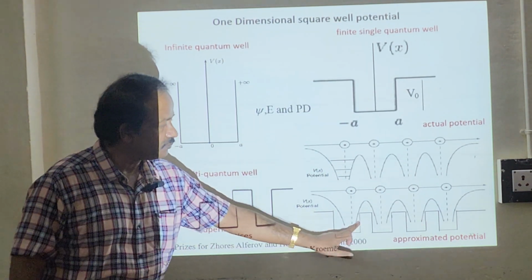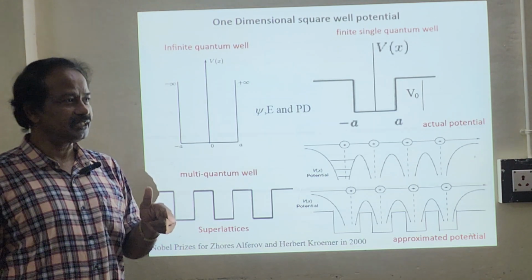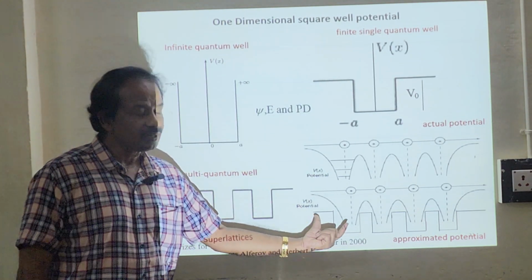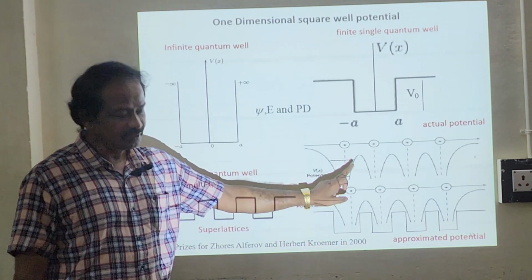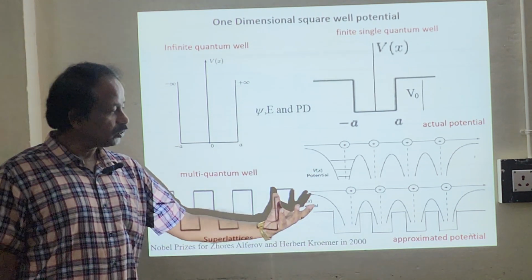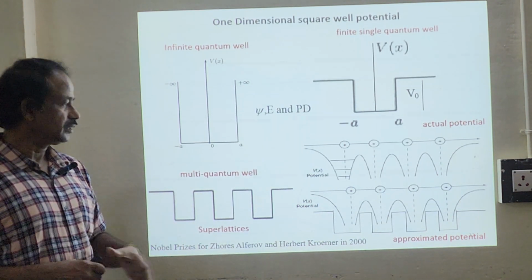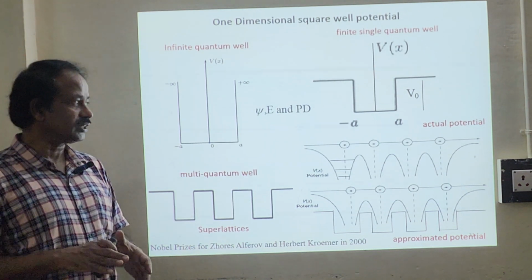So the square quantum well or rectangular quantum well, which we are going to see in the next class, is something like the Kronig-Penney model. So they are all approximated potentials. The reality is this one. Out of these approximated potentials we can get some energy and we can compare the energy. Okay. So this is the introduction about the quantum wells.